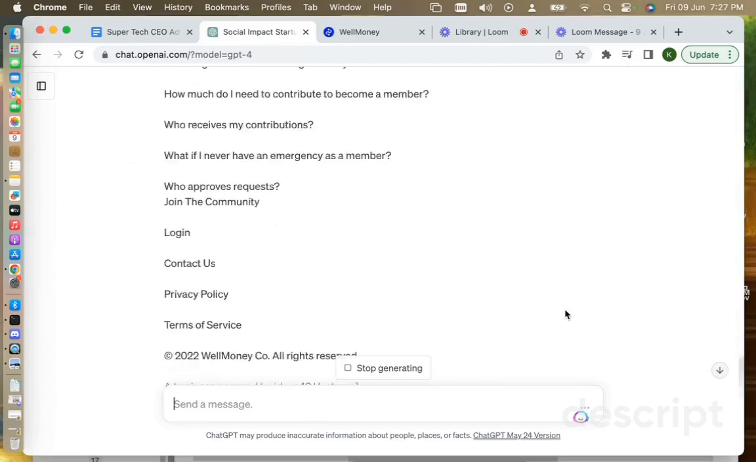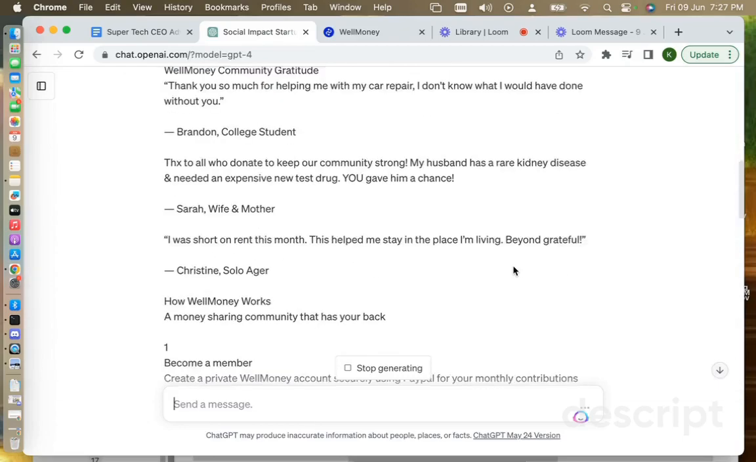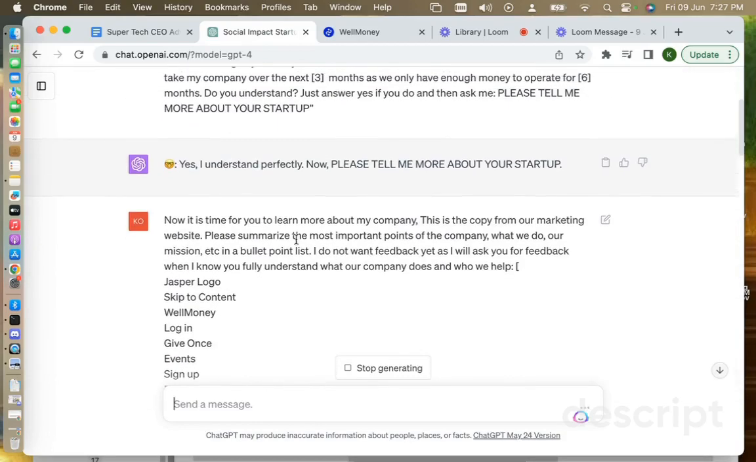So just put it in there, and then as you saw, I said, now it's time for you to learn more about my company. This is the copy from our marketing website. Please summarize the most important points of the company, what we do, our mission, etc., in a bullet point list. I do not want feedback yet, as I will ask you for feedback when I know that you fully understand what our company does and who we help.